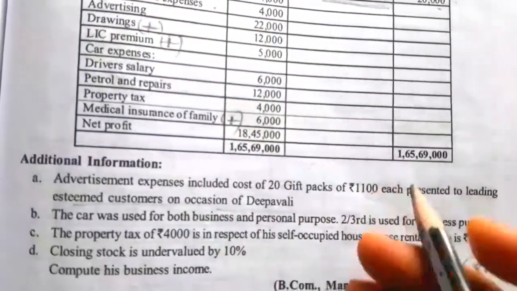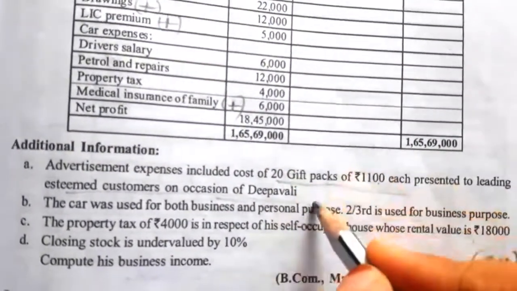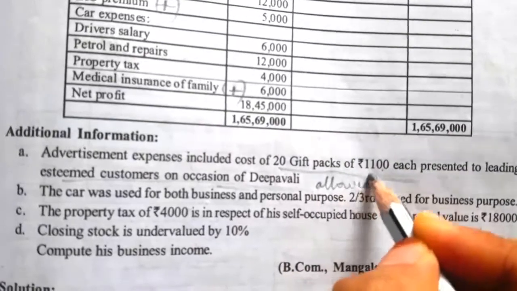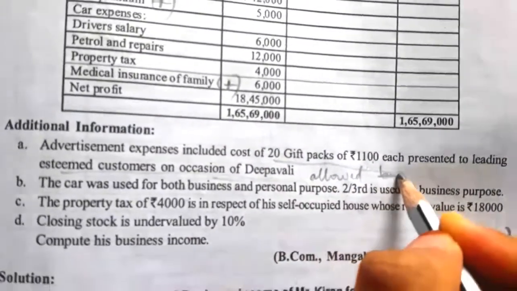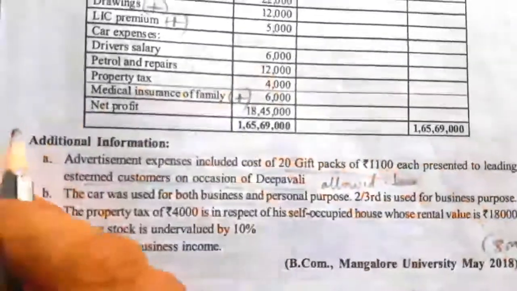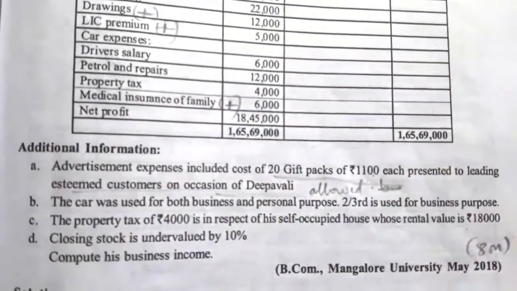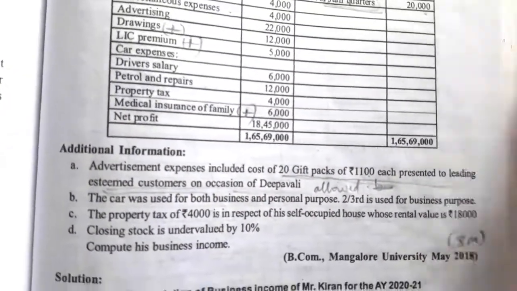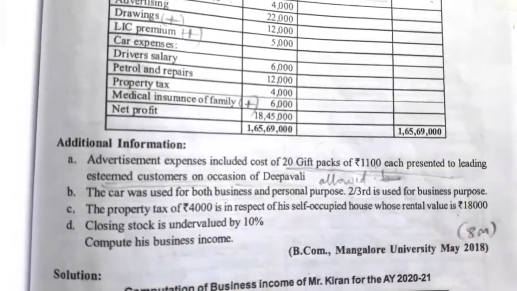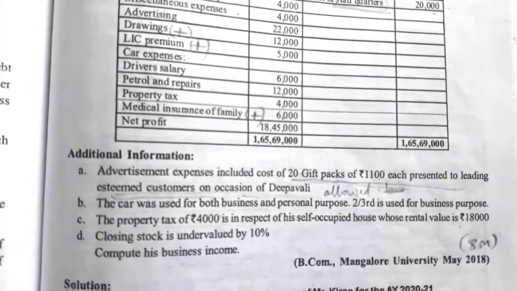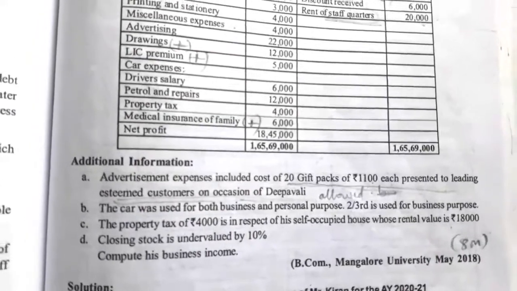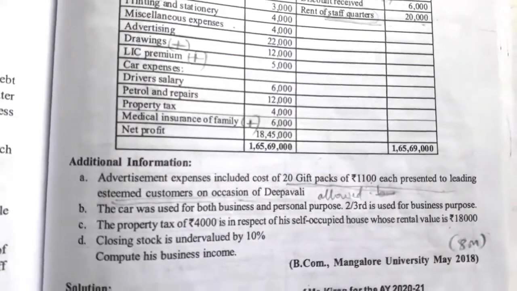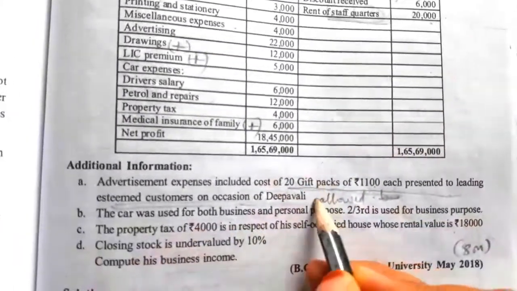So it is allowed business expenses. This is taken as allowed business expenses. Allowed expenses are included here, so they should be included on the debit side of profit and loss account. Normal advertising expense is taken as an allowed business expense and it should be there on the debit side of profit and loss account. So no treatment for this.